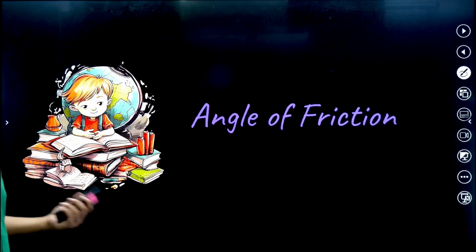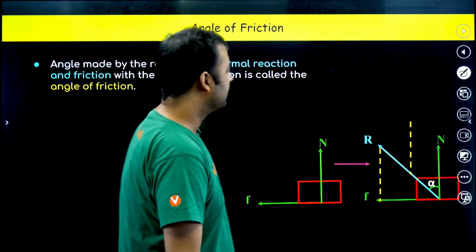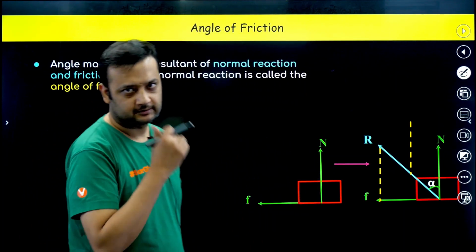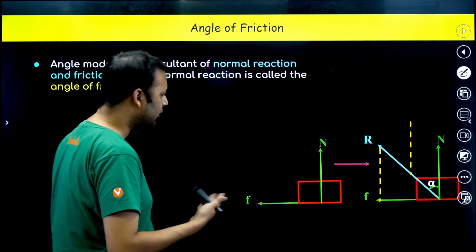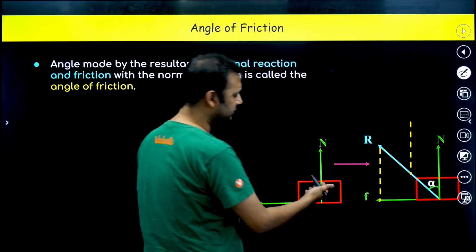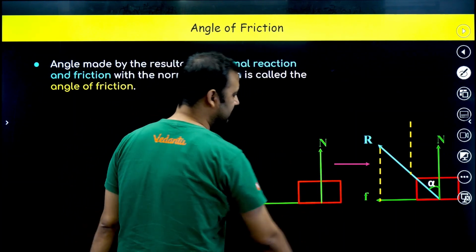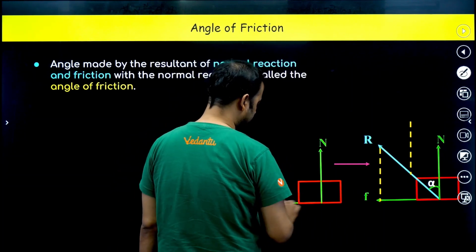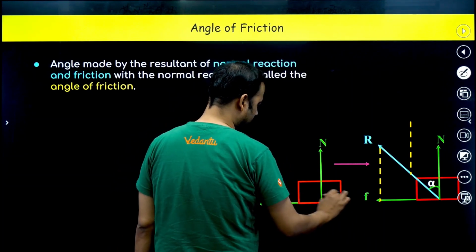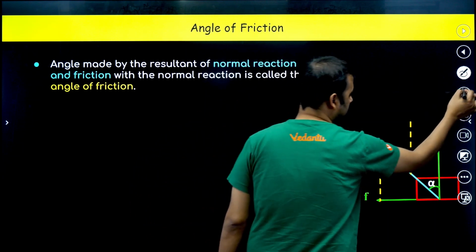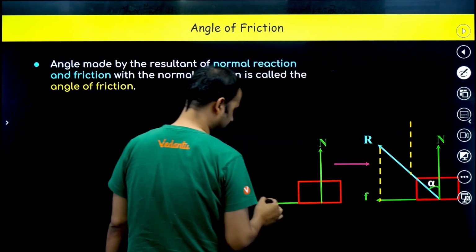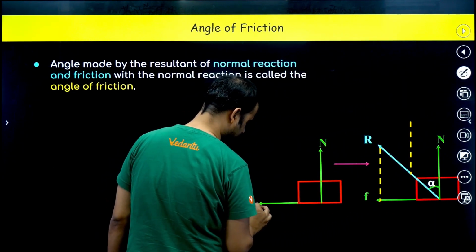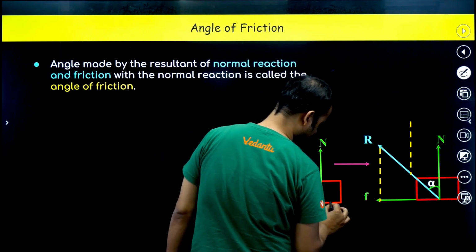Now let's see what is angle of friction. So guys, what is angle of friction? Suppose a block is kept on any surface, let us say on the ground. You can see this red block kept on the ground. The ground is not shown over here, you can assume that the ground was here. If you want to see the ground, I can show you. So this is the ground.